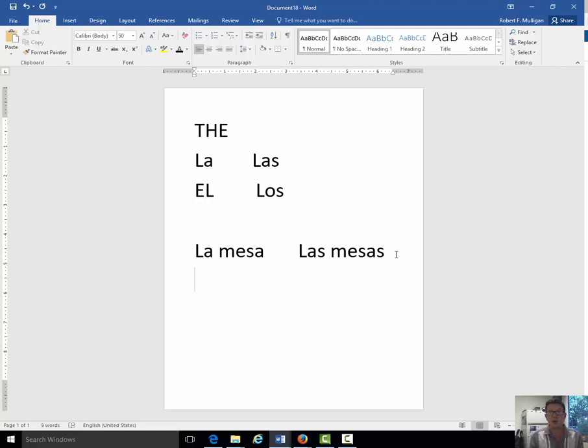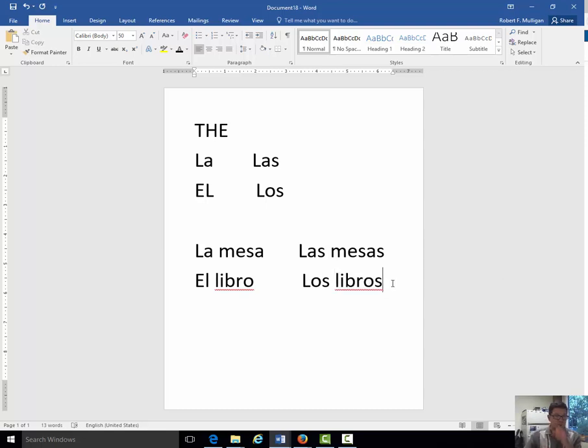I'm going to use the word libro, which means book. El libro. And then to make it plural, los libros. So we have the masculine singular, the masculine plural.